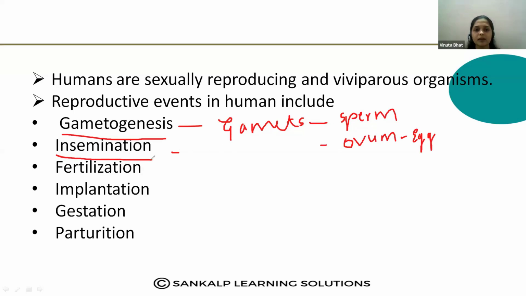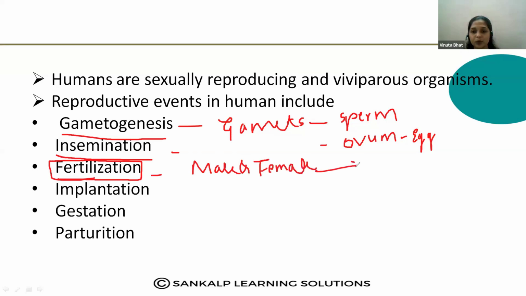Then what do you mean by fertilization? This is a common word we learn in biology, right? What is the meaning of fertilization? Anybody? Yes, fertilization means the fusion of the male and female gamete that produces the zygote, right?